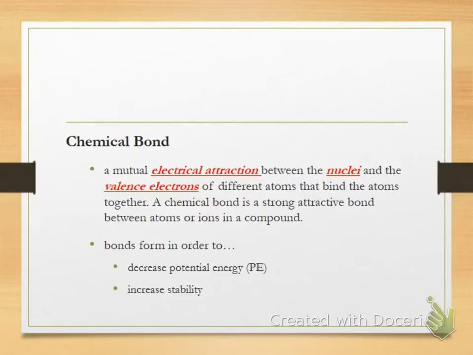The reason that bonds form is, first of all, they want to minimize their potential energy. Okay, nature likes things in the lowest possible form of potential energy that it can get, and so it bonds to do that. So that in turn increases its stability. For instance, we said group 1, the alkali metals, are very reactive and you can't find them free in nature because they are not stable with just their one valence electron. So they bond and they become more stable. So that's one of the reasons why they bond.